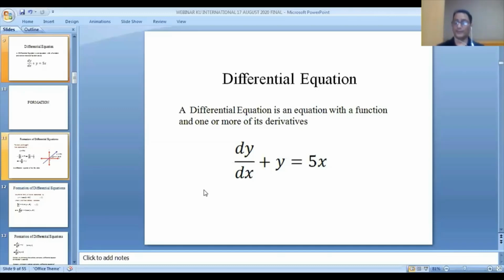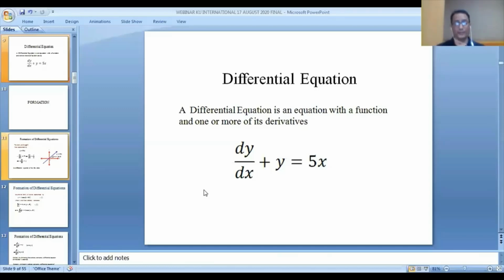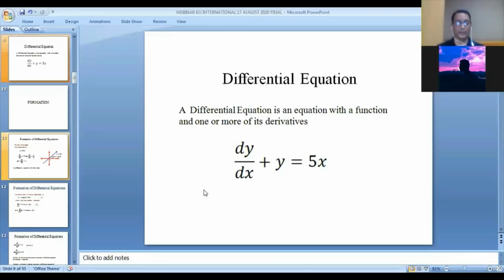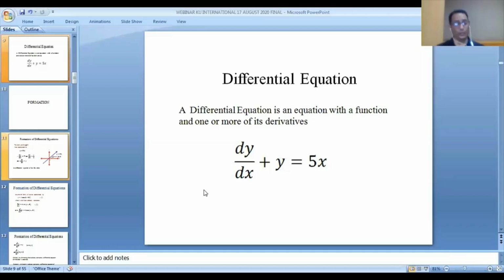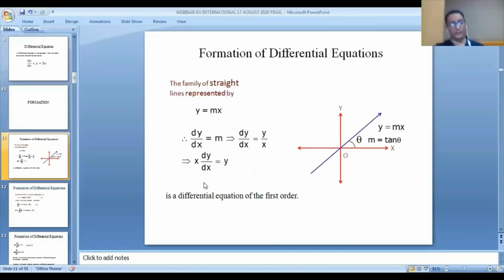It is a combination of differential coefficient, dependent variable, and independent variable, and it forms a new equation. That equation is called a differential equation. Here dy by dx is a differential coefficient. In a differential equation, one thing is very important: the formation of a differential equation. So how can you form a differential equation?